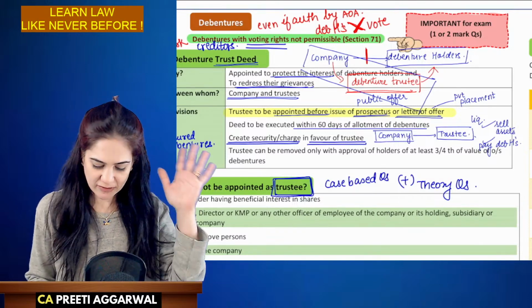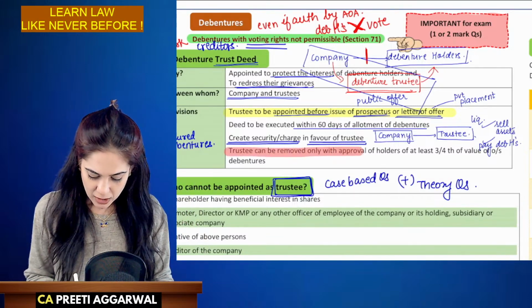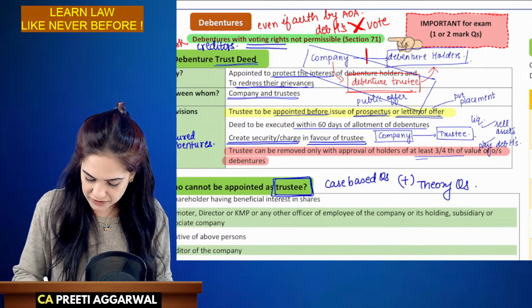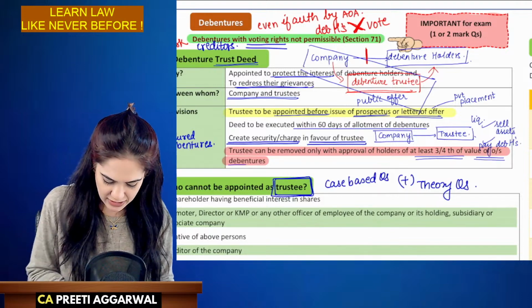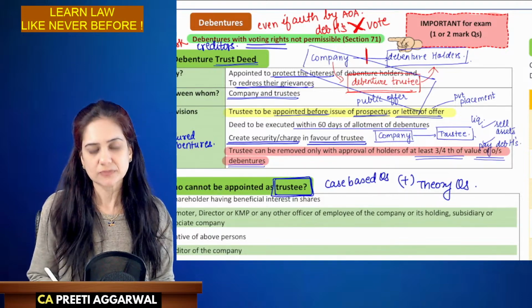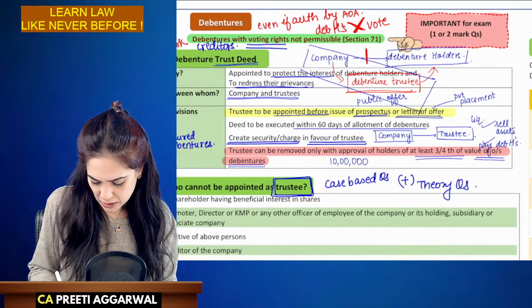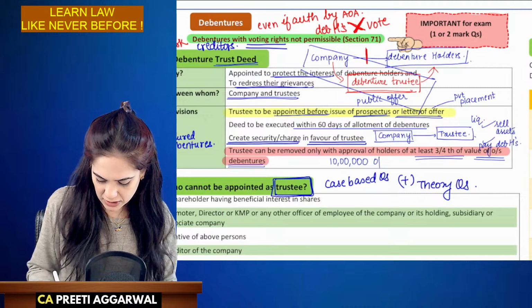What if we are not happy with the trustee? They can be removed only with the approval of holders holding 3/4 of the value of outstanding debentures. Let's say that the debentures outstanding are 10 lakh rupees. Okay, 10 lakh are the outstanding debentures.